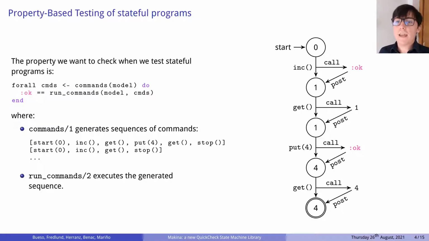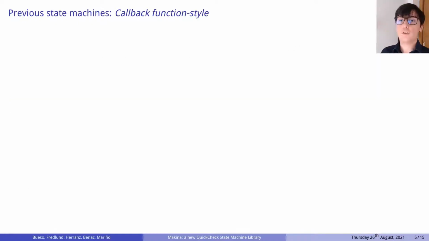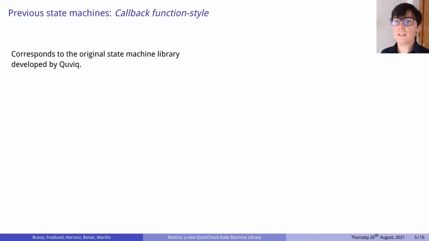The place where all this behavior is specified is what we call a QuickCheck state machine, or a QuickCheck model. So now let's take a look at the evolution of QuickCheck state machines. The original way of defining QuickCheck state machines was what we will call callback function style. It was developed by Quviq in their Erlang QuickCheck library. The behavior of these state machines was specified using callbacks.